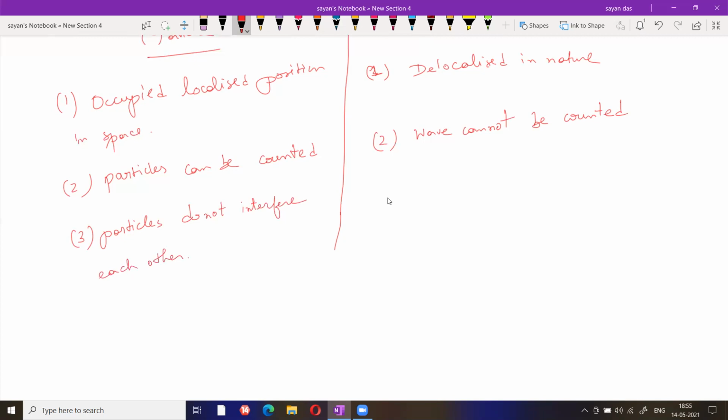And in this case, waves can interfere with each other.